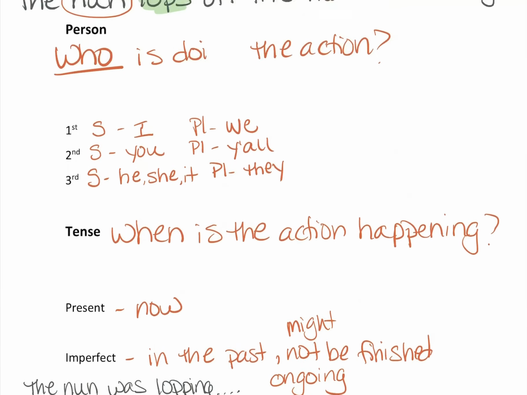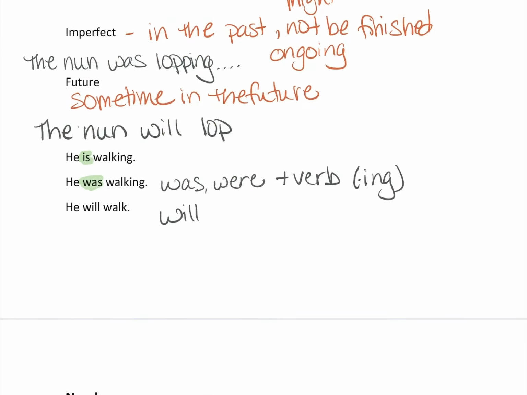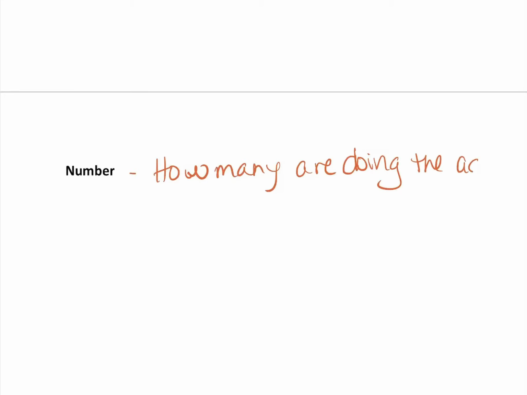Okay, so that's person. Who is doing the action? Looks like I erased some of that here. Let me put that back in. Who is doing the action? Tense. When is the action happening? And the last one you need to know is number. And number is how many are doing the action. And that is very simple.